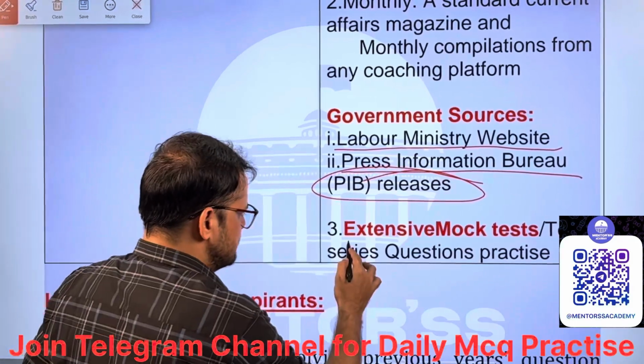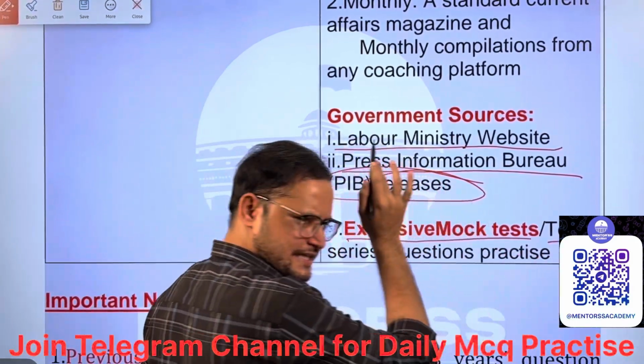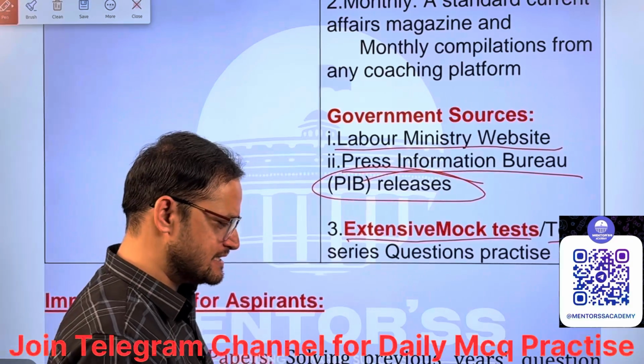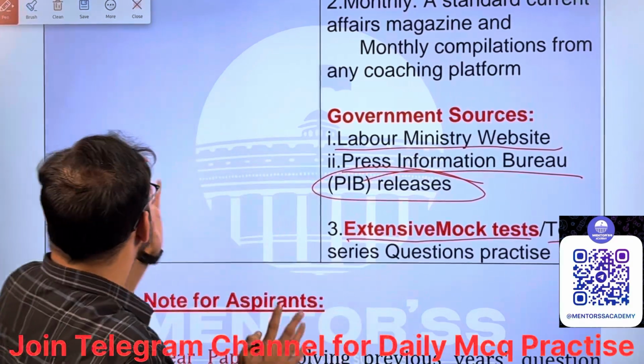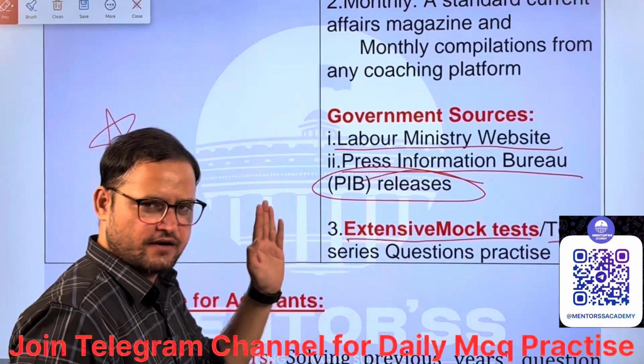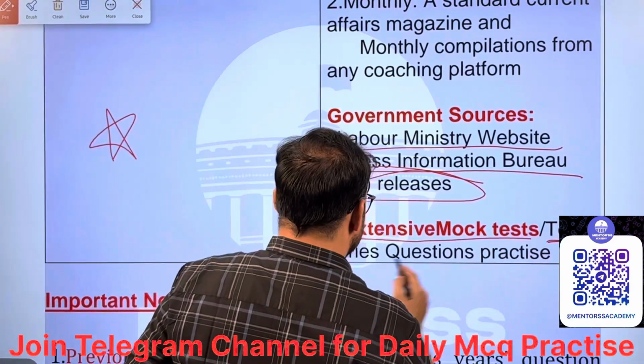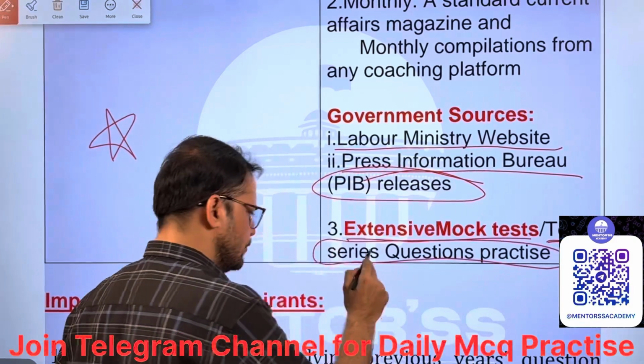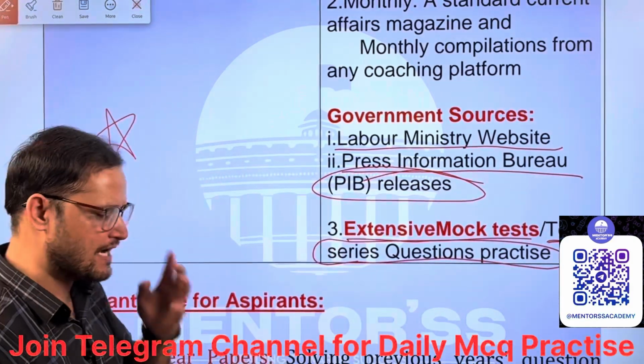Okay, extensive mock tests you have to give for current affairs, because current affairs coverage is a vast syllabus. It is the most vast syllabus in this whole notification. So you should be careful of current affairs. Extensive mock test series question papers will help you in getting the knack of the questions.